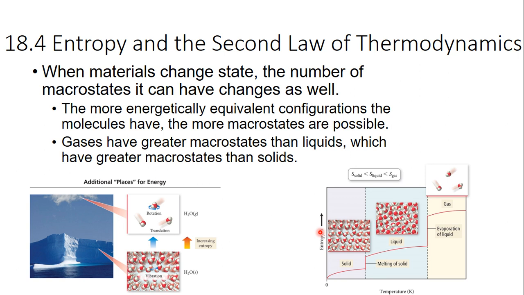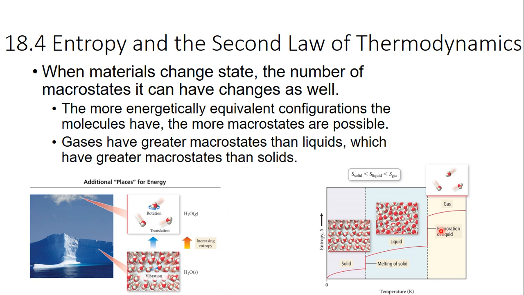So solid, the molecules there can't really move. All they can do is vibrate. So the number of macrostates they have is very small. So solids are very ordered, and so they have very low entropy. Liquids are free to move now, and they're free to rotate, so they have a lot more different macrostates they can be in. Therefore, the entropy of a liquid is much higher than a solid.